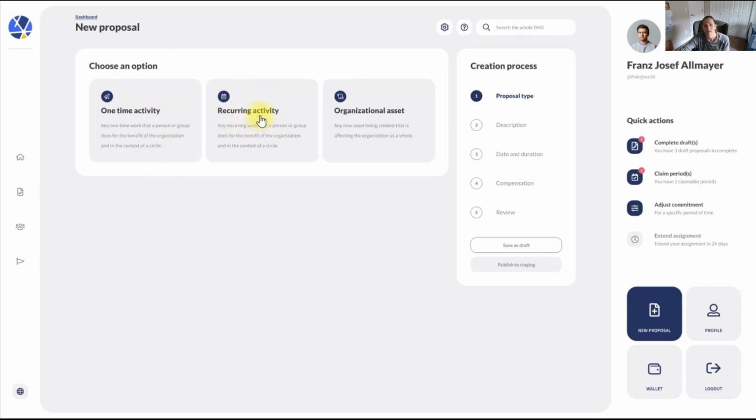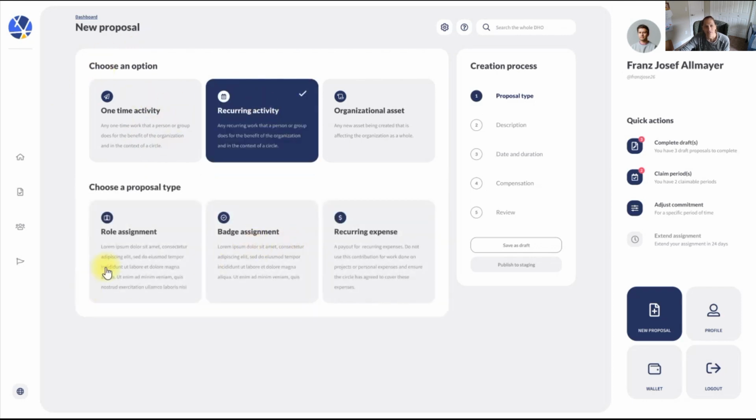You have a recurring activity. So recurring activities might be role assignments. So there's a role that's a storytelling role. I'm going to fill that 30%. Then this is a role assignment. And then I can get paid a set payment for every period that I'm holding that role. So this helps organizations get more structure and have people who are paid full time.